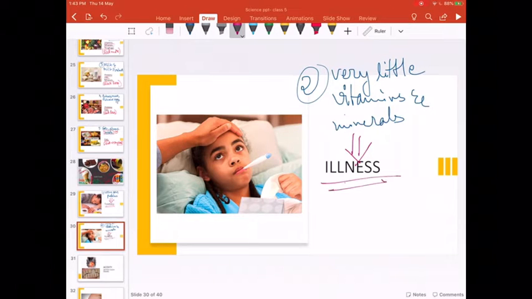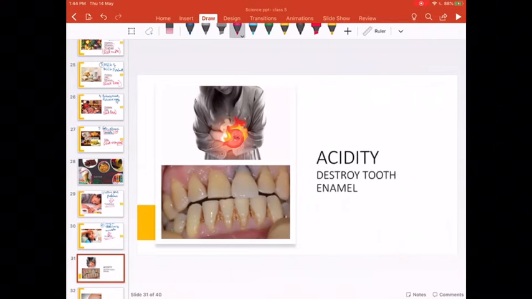It causes illness. Our body cannot fight disease anymore, and we fall ill, we fall sick, like this poor girl you see. It will cause illness often. Next, what is the third effect? Let's see.